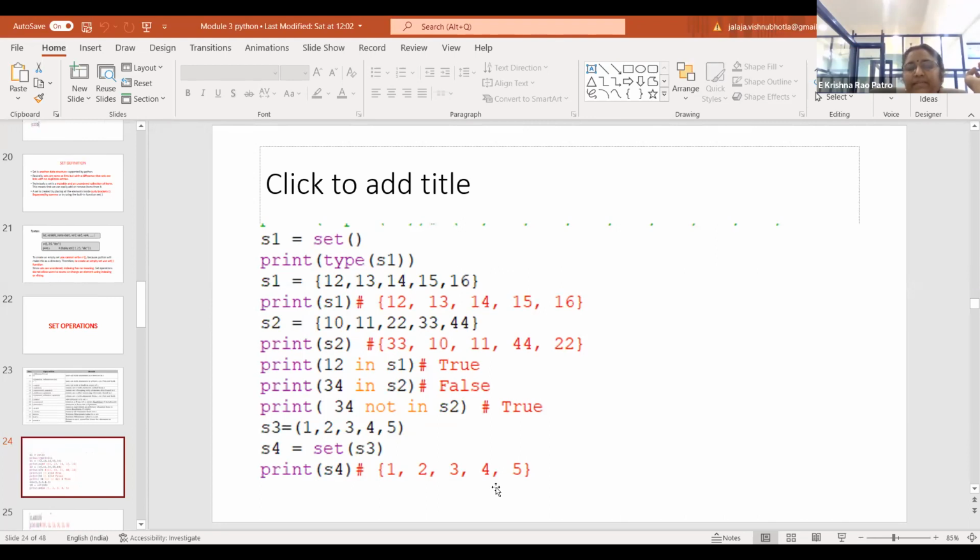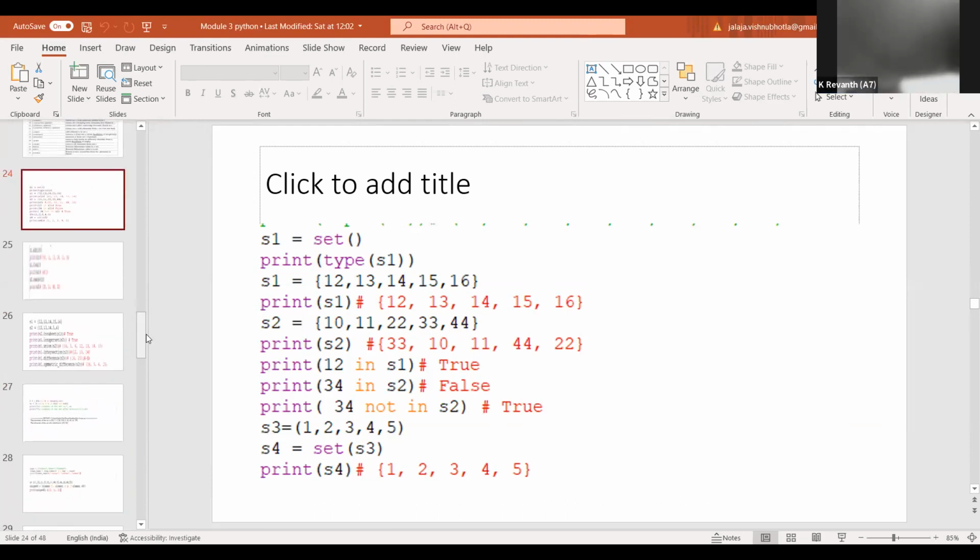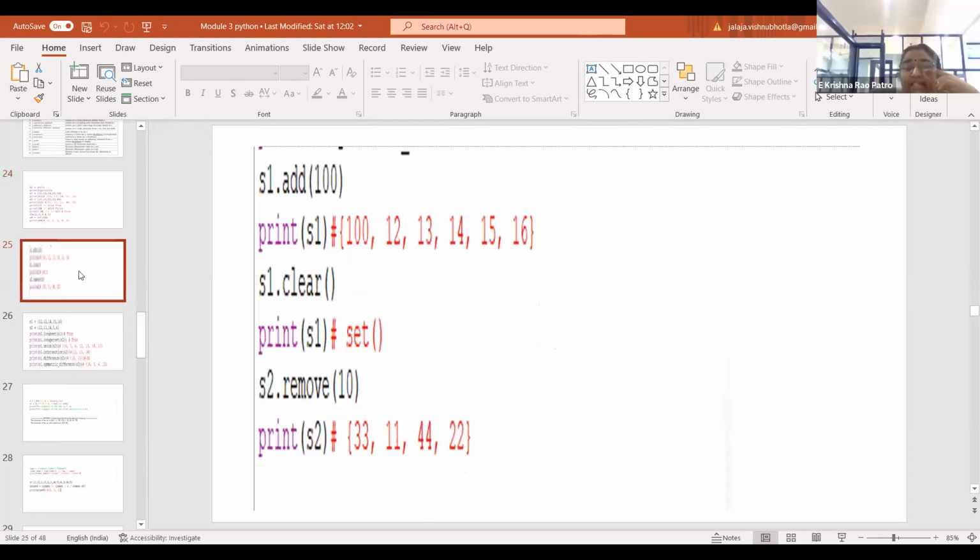Is that clear? Yes, ma'am. Do you want to make a note of it or it's not required? Can I move on to the next slide? I think at this point you can manage, right? The basic part. Can I move on? Yes, ma'am. Or you want to make a copy of it? No need, ma'am. Yeah. So coming to the next slide.